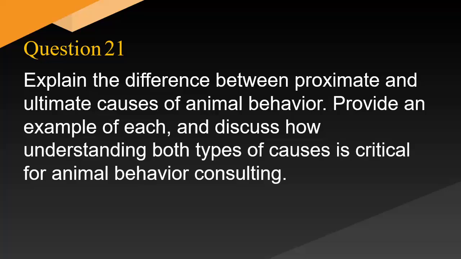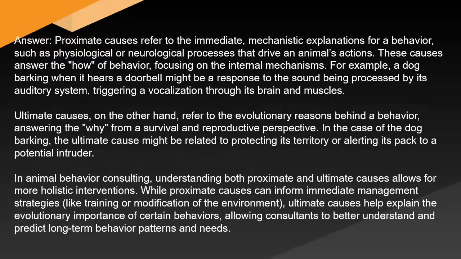Provide an example of each and discuss how understanding both types of causes is critical for animal behavior consulting. Answer: proximate causes refer to the immediate mechanistic explanations for a behavior, such as physiological or neurological processes that drive an animal's actions. These causes answer the how of behavior, focusing on the internal mechanisms. For example, a dog barking when it hears a doorbell might be a response to the sound being processed by its auditory system, triggering a vocalization through its brain and muscles.